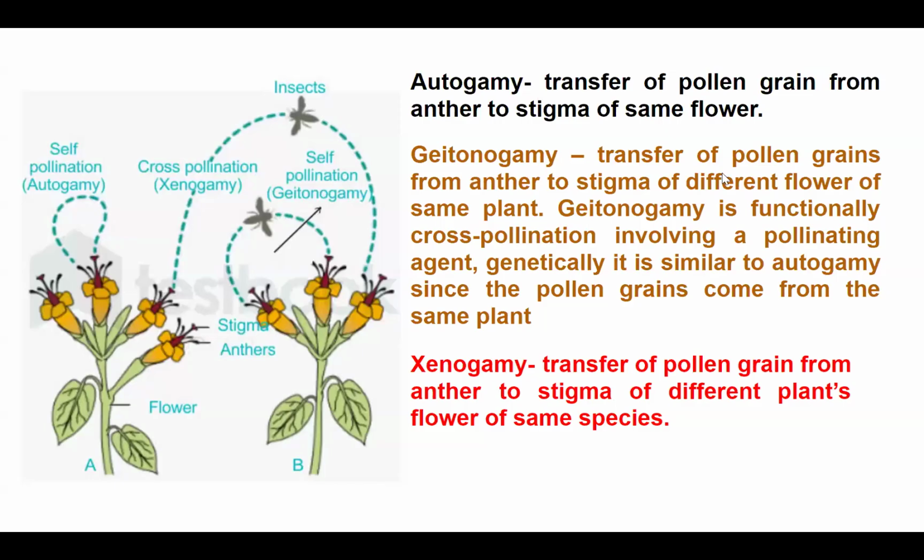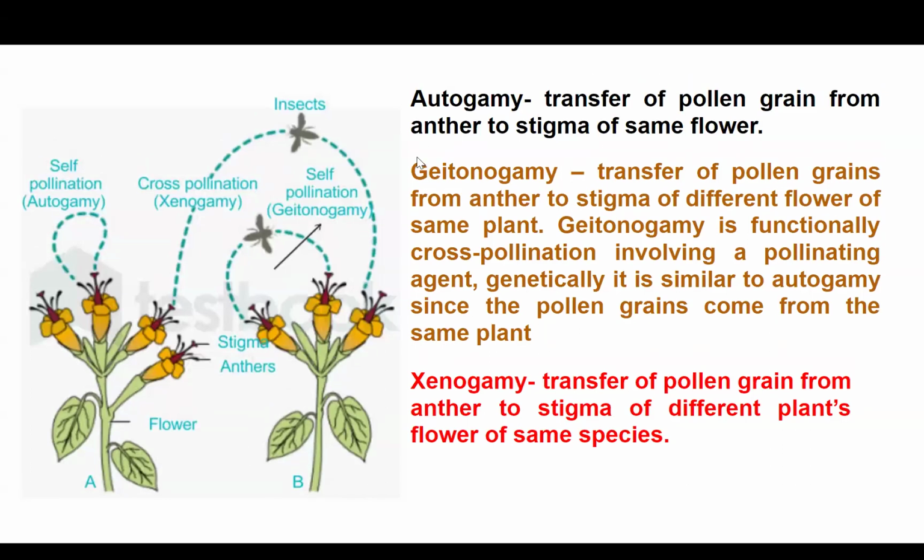Based on how the pollination is occurring, if the pollination occurs within the same flower, from the anther of the same flower to the stigma of the same flower, I say it is self pollination or autogamy. Auto means automatic or self. It is the transfer of gametes which is taking place, hence autogamy. So this is known as self pollination or autogamy.